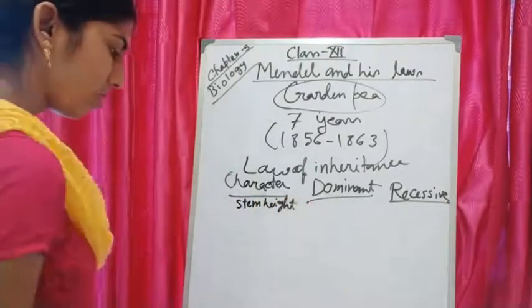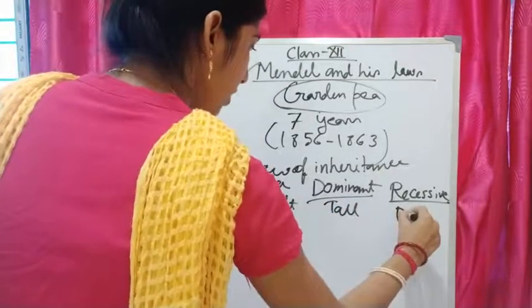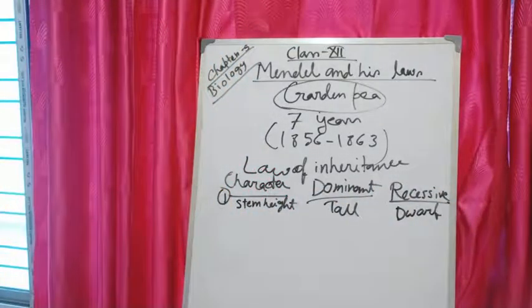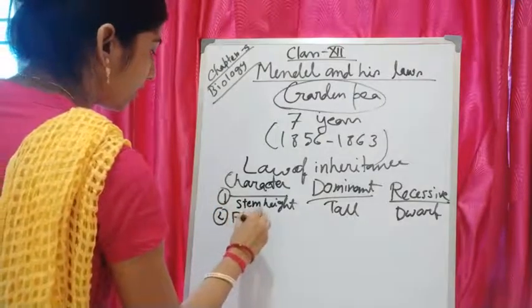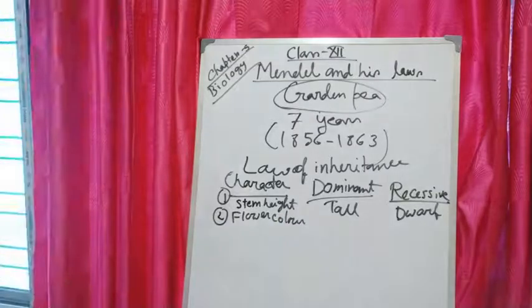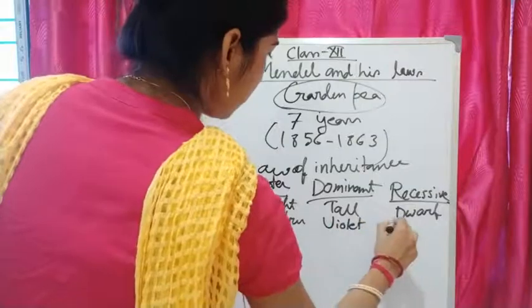What is the dominant form for stem height? Tall is dominant, and recessive one is dwarf. What is the second character? That is flower color. Which was the dominant form? Dominant form was violet, and the recessive form was white.